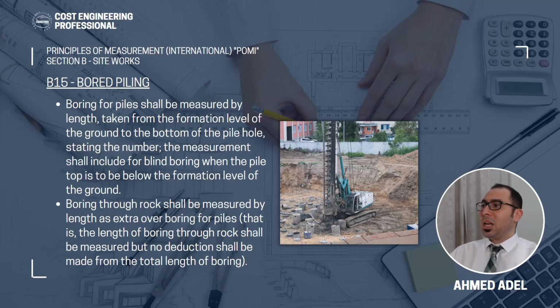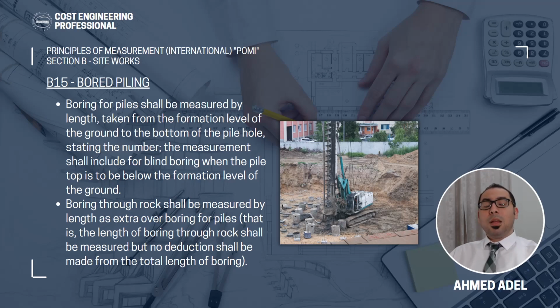So what they are saying here is that when you are using board pile or boring pile, the length shall be measured from the formation level, or from the level where you are standing, up to the bottom level of the pile. This will be the depth that you will measure, and you will have to state the number of piles, how many piles of, let's say, 12 meters depth, and this 12 meters is from the natural ground level up to the bottom of the pile.